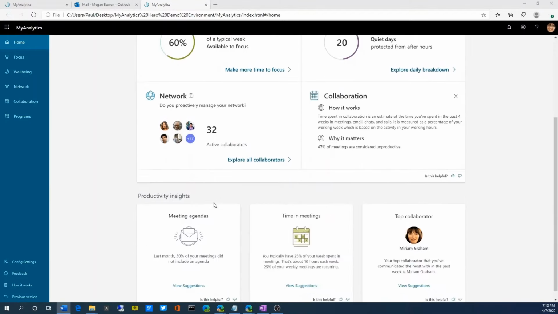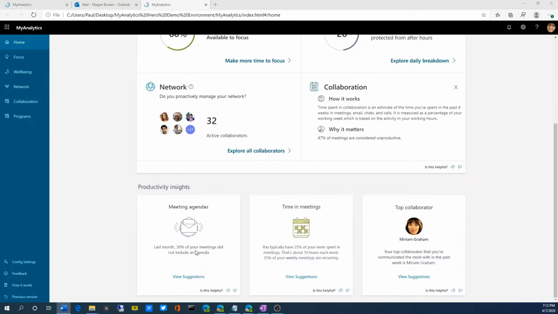Below, Megan has insights into being more effective at work. She can improve meeting effectiveness by including agendas with her meeting invitations. Her focus hours are trending up to 80% of her work week, and she spends most of her time collaborating with Miriam Graham, her boss.